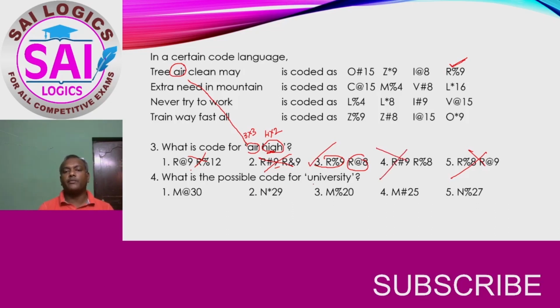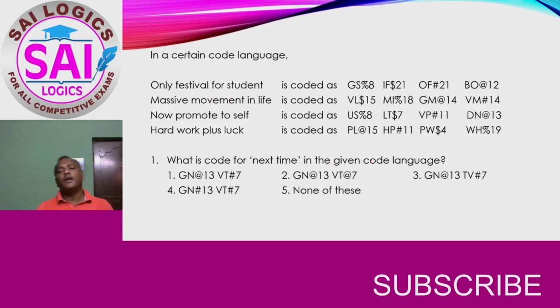Now what is the possible code for university? So 1, 2, 3, 4, 5, 6, here there are 10. 10 2s are 20. So the only answer available is option number 3. Like this, before analyzing the total logic, better you go and see the questions, whether it is required to analyze the whole concept. So let us see the next question.